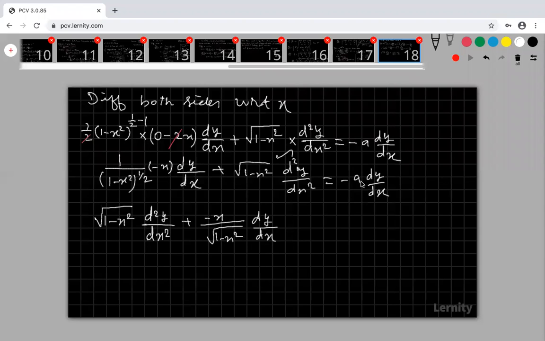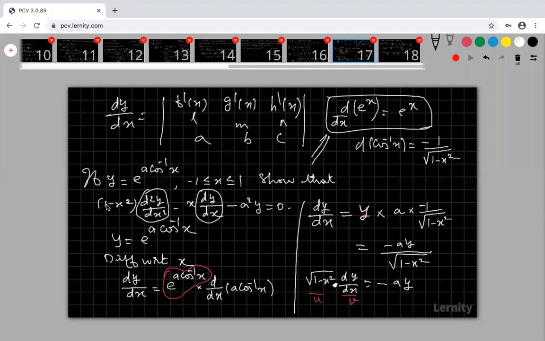And bring this term to the left hand side, minus becomes plus a into dy by dx. Are you okay? Are you clear? Right, so now come to the answer.